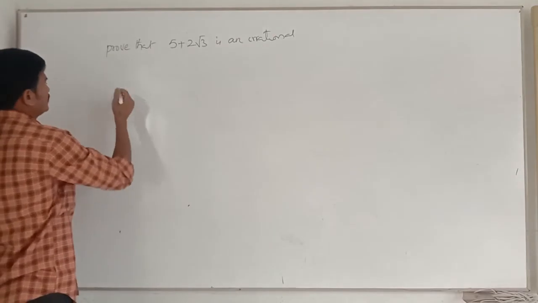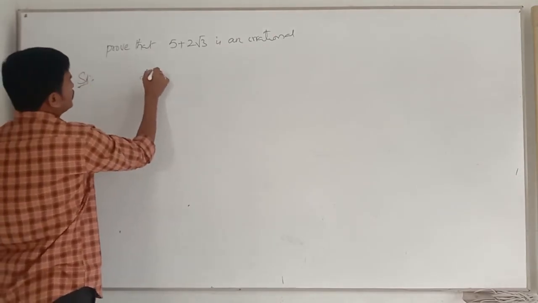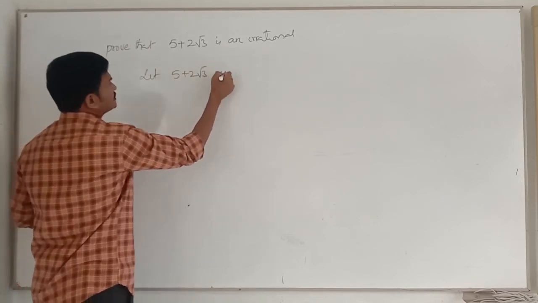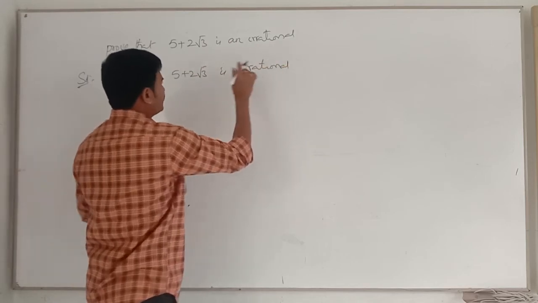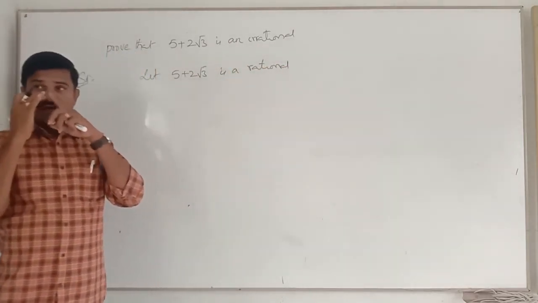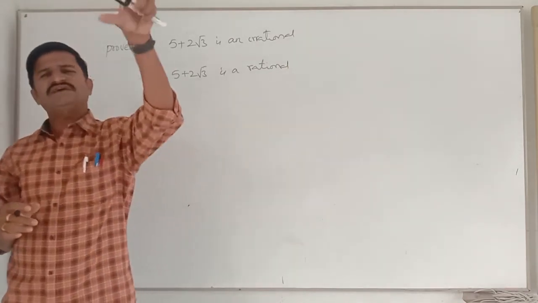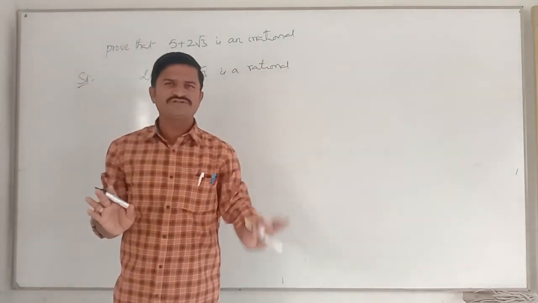Proof: Let 5 plus 2 root 3 be a rational. For our convenience, don't take p by q form here. Let a be some rational number; if you want, you can take p by q form also, no problem.